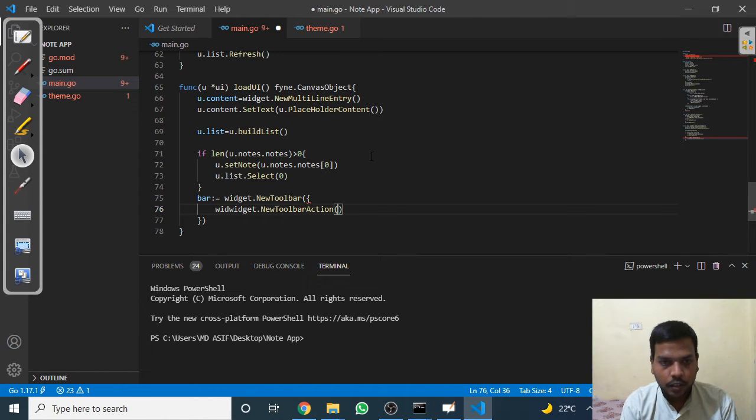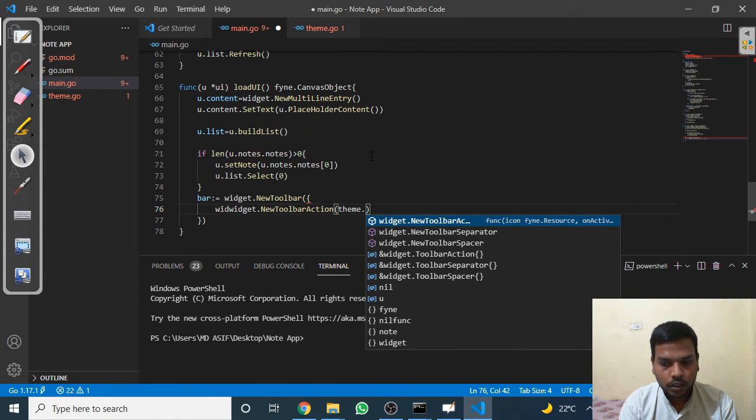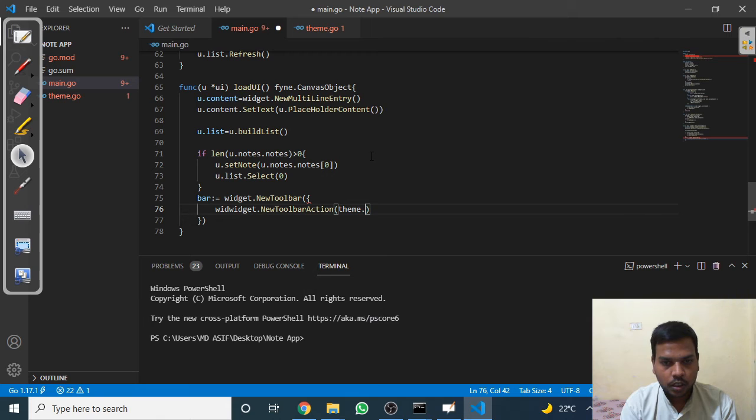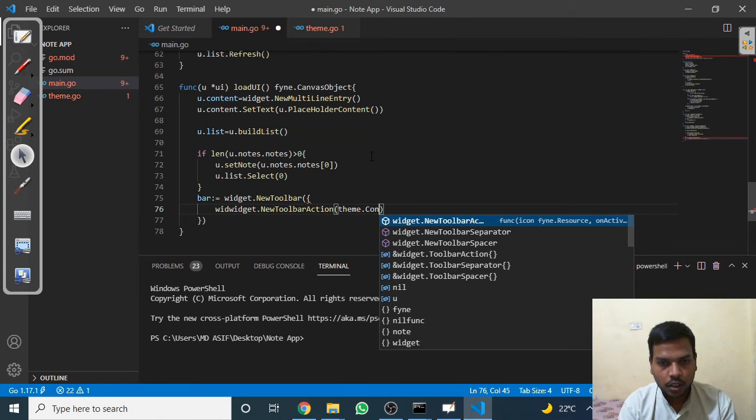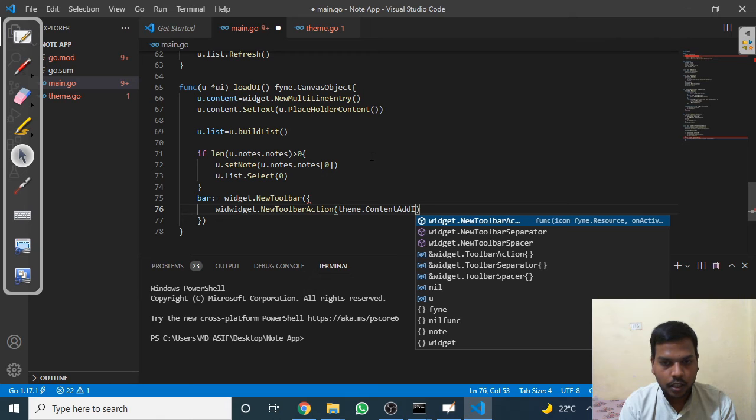After that we are creating this bar to partition the app. On one side there is a list, on the other side there is the written text, and for this we write theme dot content add icon.